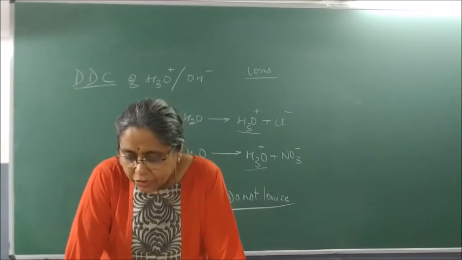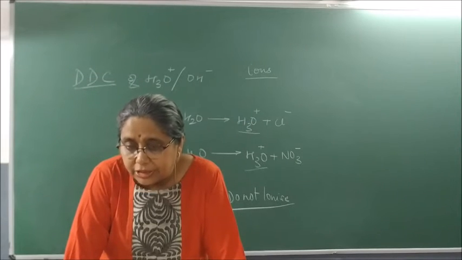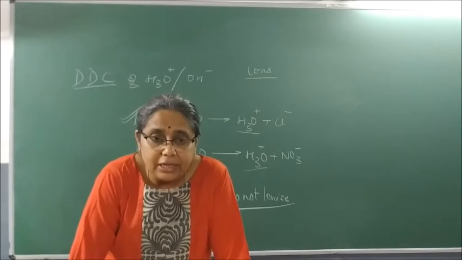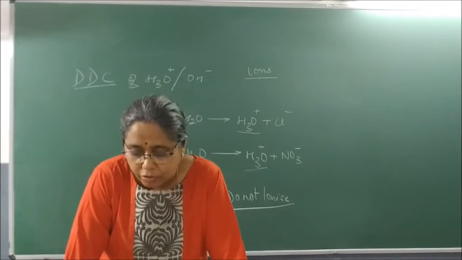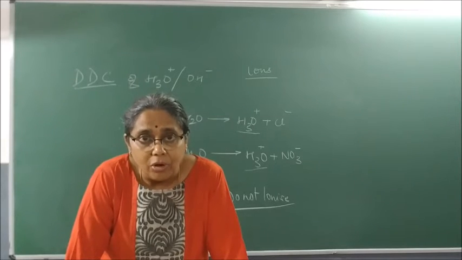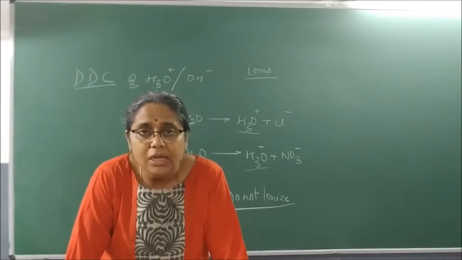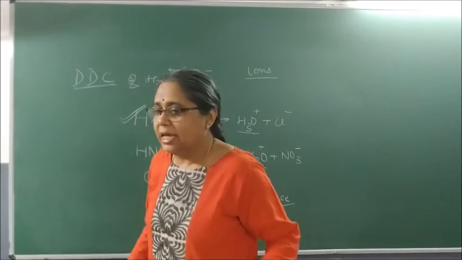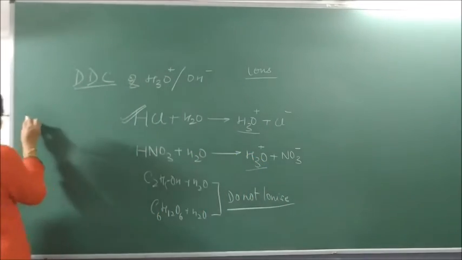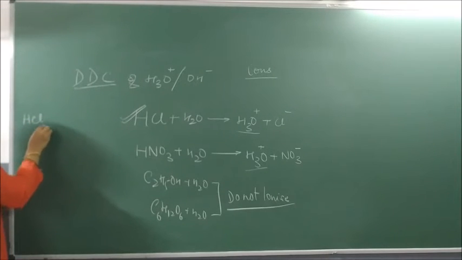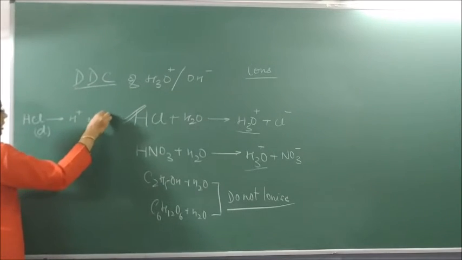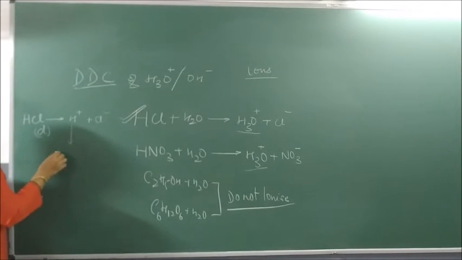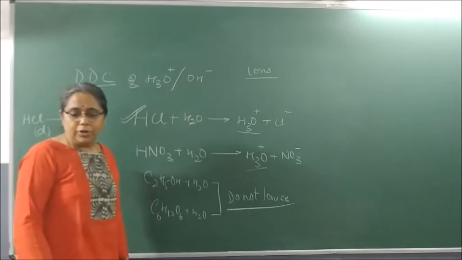Next, why does dry HCl gas not change the color of dry litmus paper? Dry HCl gas does not change the color of dry litmus paper because the H+ ion released from HCl is right here. Dry HCl, when it ionizes, forms H+ and Cl-. This H+ is incapable of staying independently.